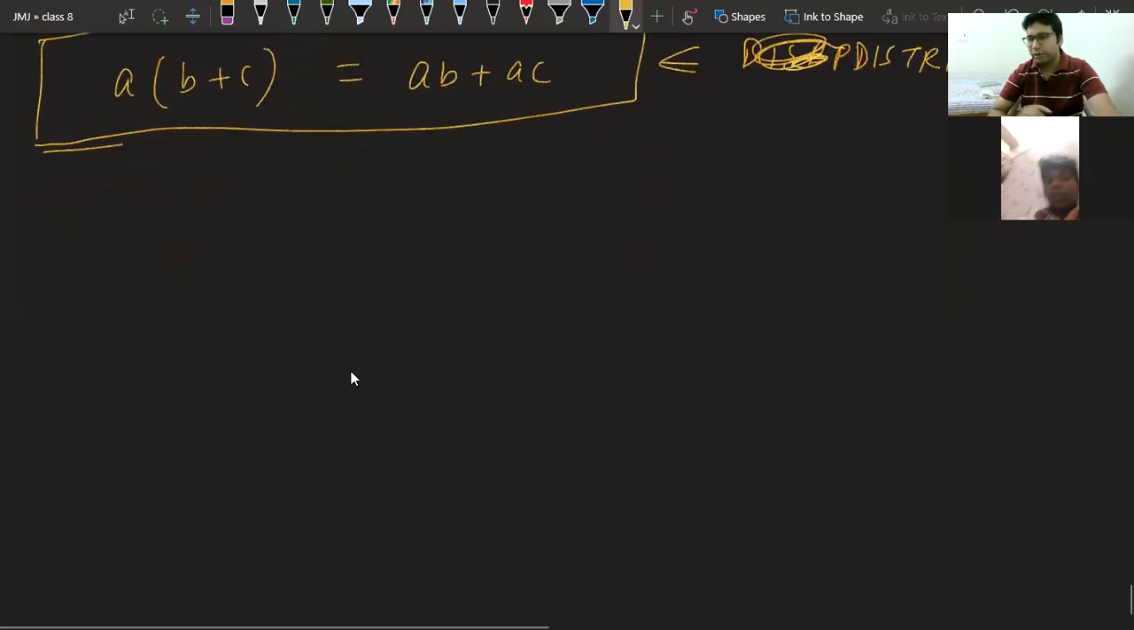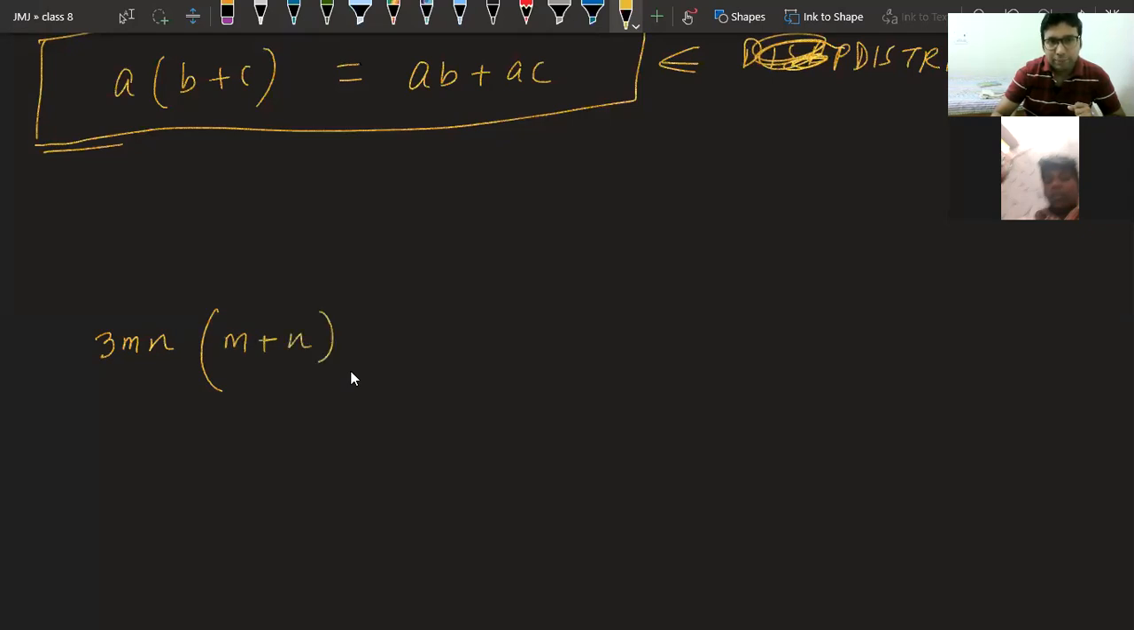Abhinav, are you ready for this, beta? Okay, so the question is coming. The question is 3mn bracket m plus n. Tell me the answer. 3mn into m plus n. This is your classwork. You can write all these questions, no issue. What is the answer of 3mn bracket m plus n?